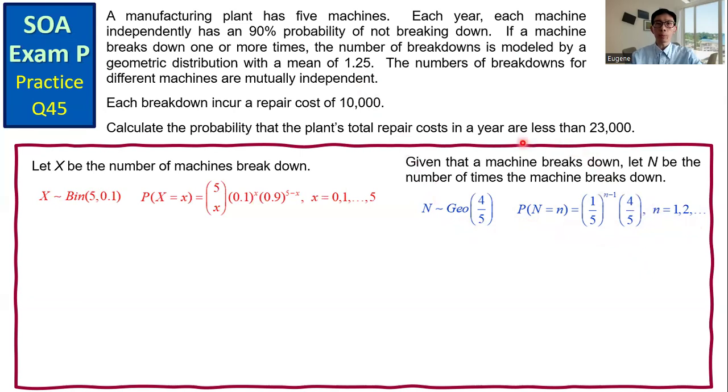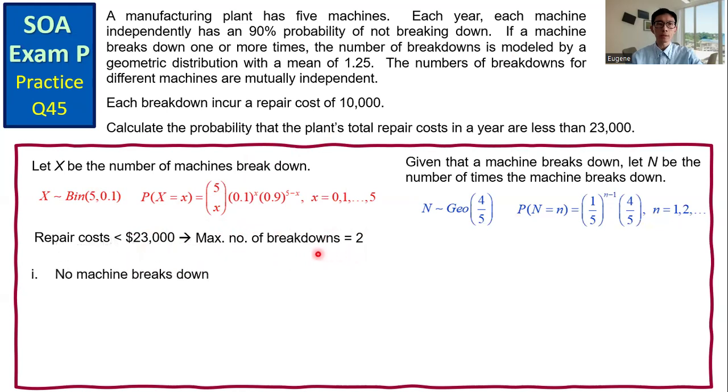We need to calculate the probability that the repair costs are less than 23,000. And each breakdown incurs a cost of 10,000. That is, repair cost less than 23,000 means there can only be a maximum of 2 breakdowns. To satisfy this event, the maximum number of breakdowns is 2. We have 3 different cases.